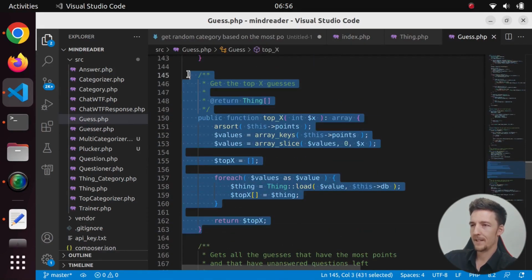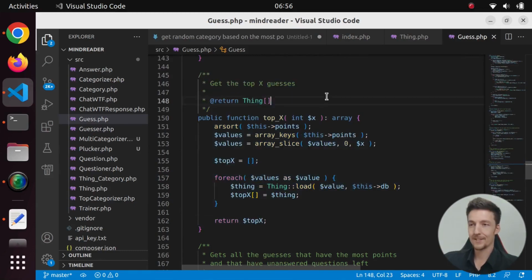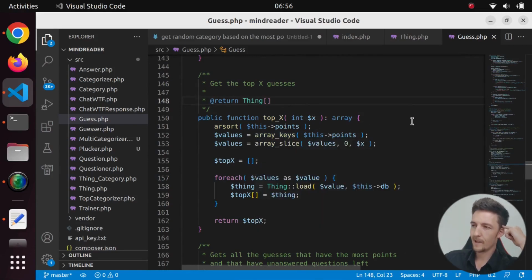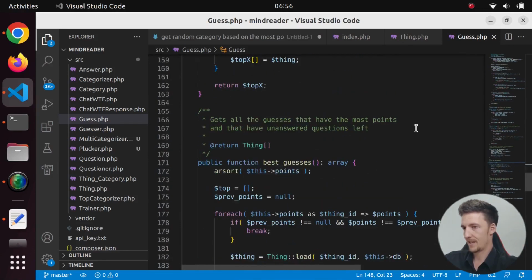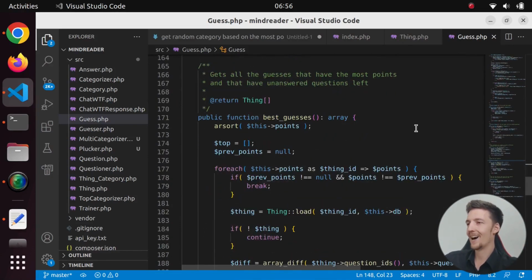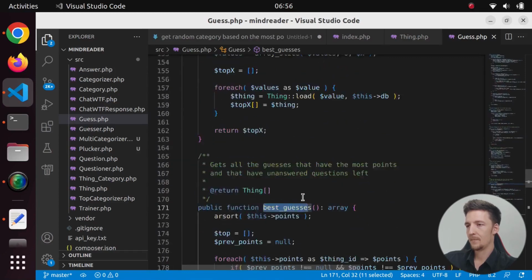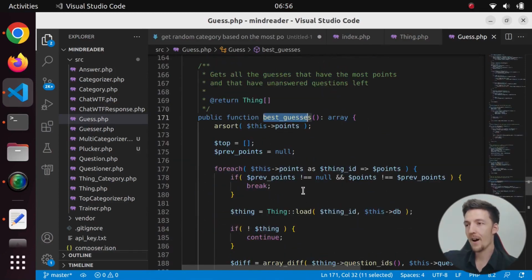And then this one is to get the top X guesses. I used it for debugging, and I might have ultimately used it in the algorithm as well. I don't quite remember how I ended up doing it. Then I created this best guesses, which is kind of similar to the next guess, but instead of only returning one, it returns all the best guesses that still have unanswered questions and that have the same amount of points. So like the top level of things.